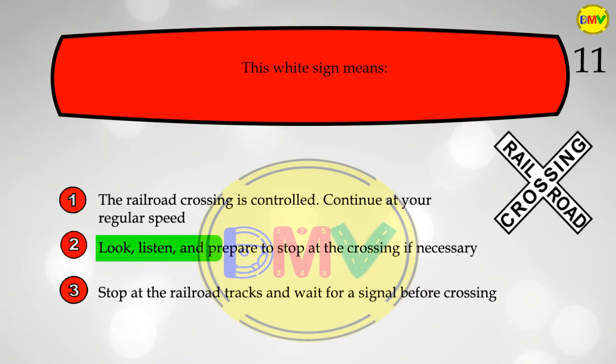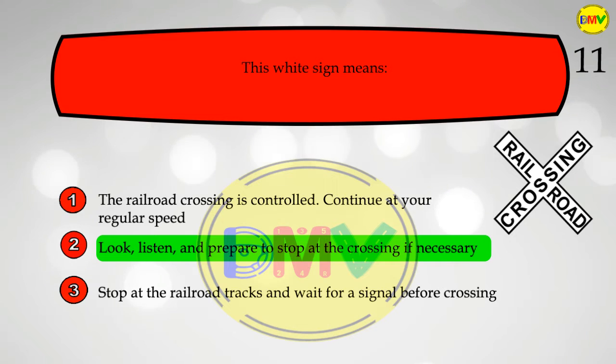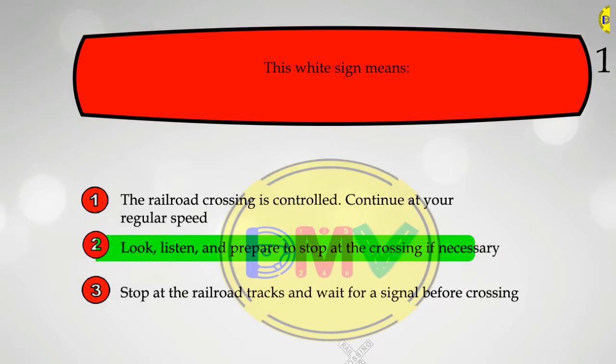The correct answer is 2. When approaching a railroad crossing, you must look, listen, slow down, and prepare to stop. Let any trains pass before you proceed.